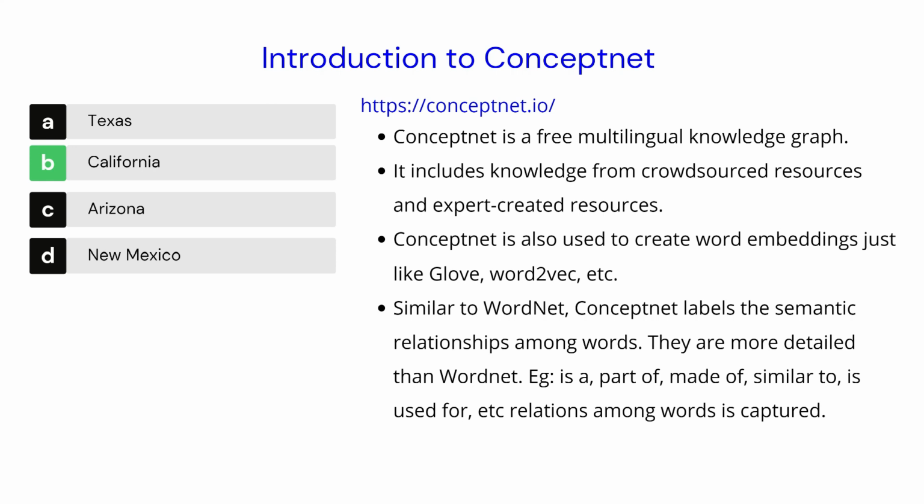Similar to WordNet, ConceptNet labels the semantic relationships among words, but the main thing is that these are more detailed than WordNet. For example, between words you have relationships like is a, part of, made of, similar to. All these kinds of relationships are captured among words.